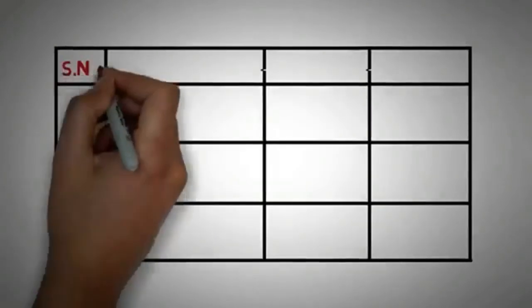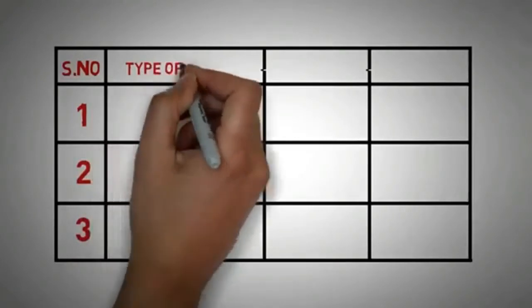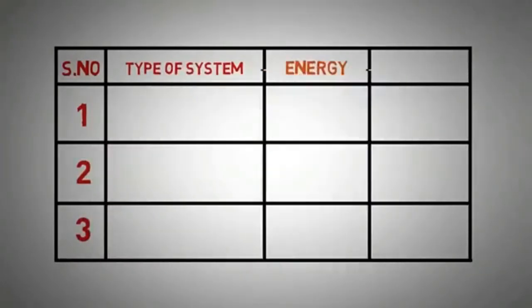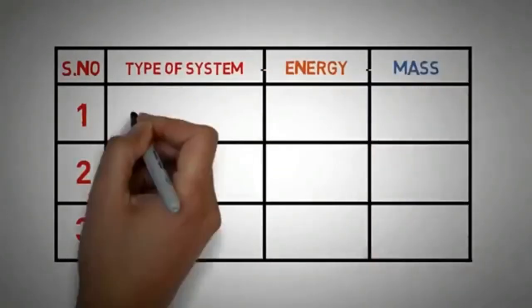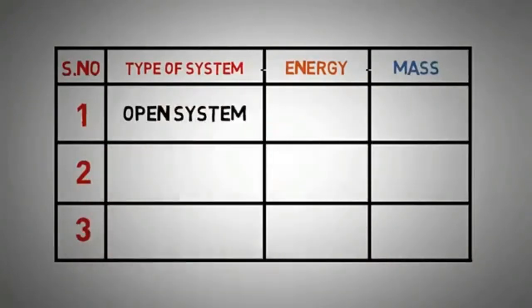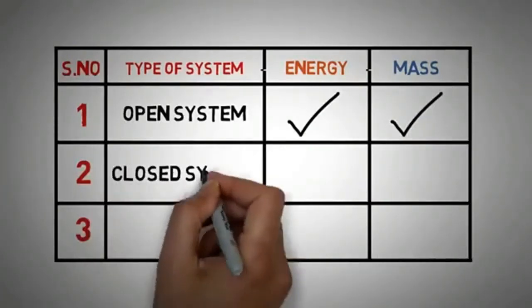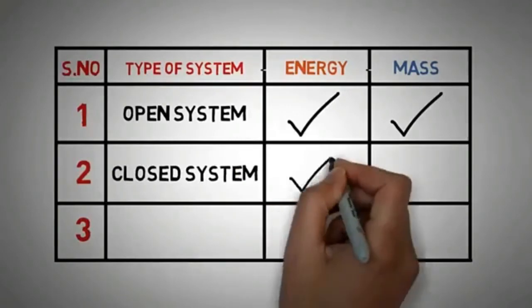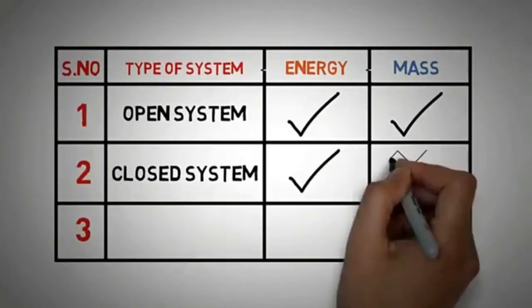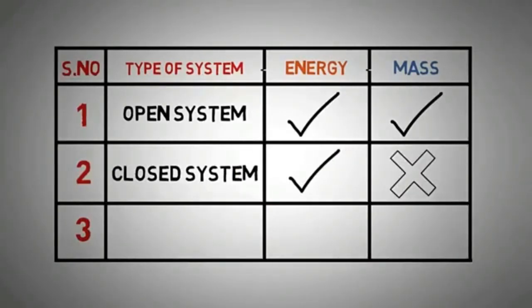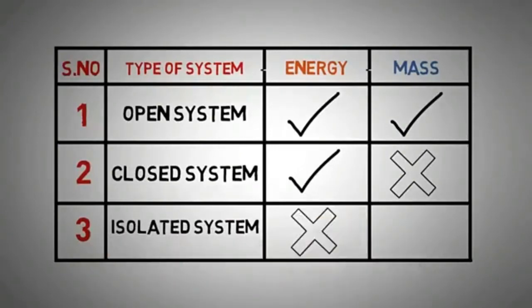Let's summarize what we have learned so far in this video. Here, we see the energy and mass involved in each type of system. In an open system, both energy and mass flow across the boundaries of the system. In a closed system, only energy is allowed to cross the boundaries of the system, but mass is not allowed. In an isolated system, neither energy nor mass is allowed to cross the boundaries of the system.